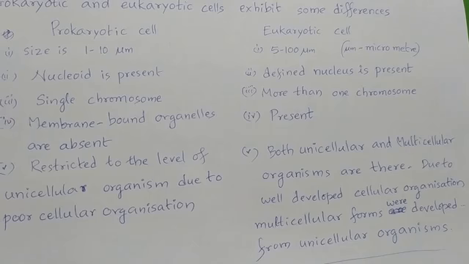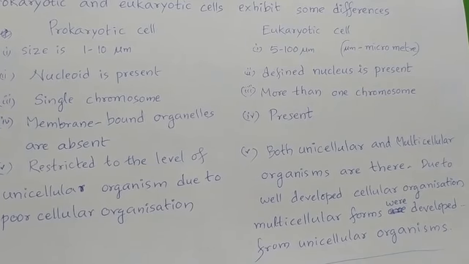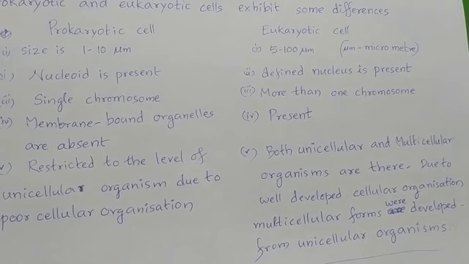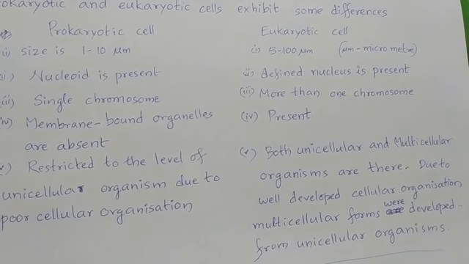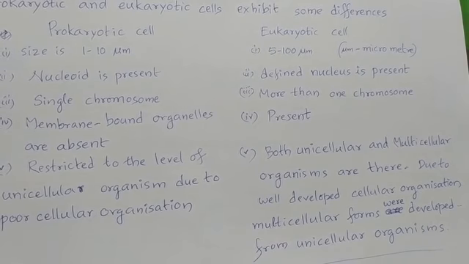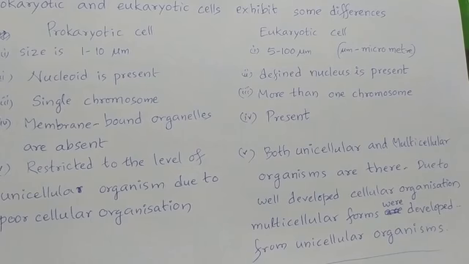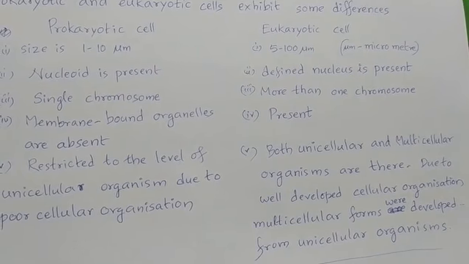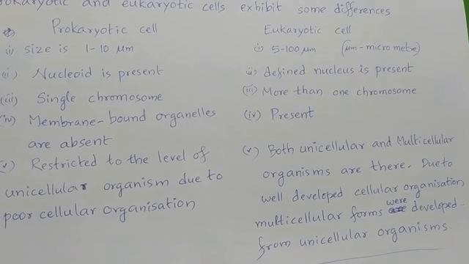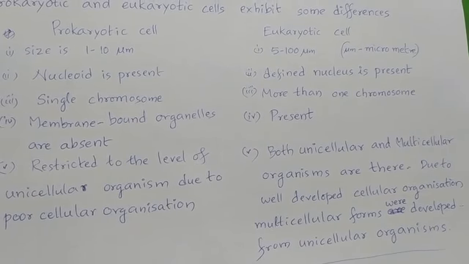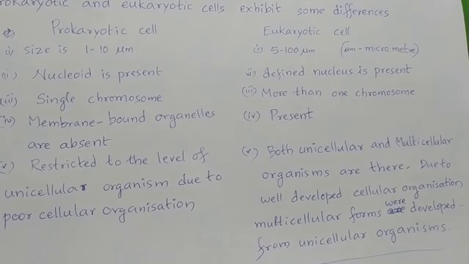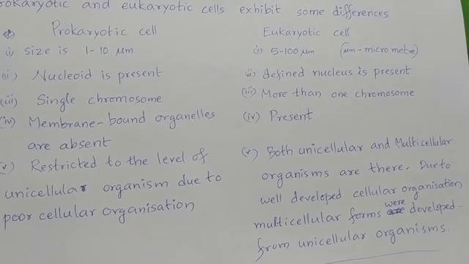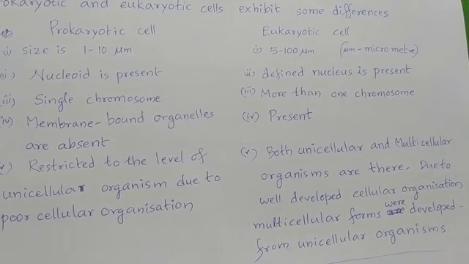In prokaryotic cells, only a single chromosome is present, whereas in eukaryotic cells, generally more than one chromosome is present. In prokaryotic cells, membrane-bound cytoplasmic organelles are absent, whereas in eukaryotic cells they are present. Since they have poor cellular organization, prokaryotic cells are restricted to the level of unicellular organisms. You will not find a multicellular prokaryotic organism. All prokaryotic organisms are unicellular only.